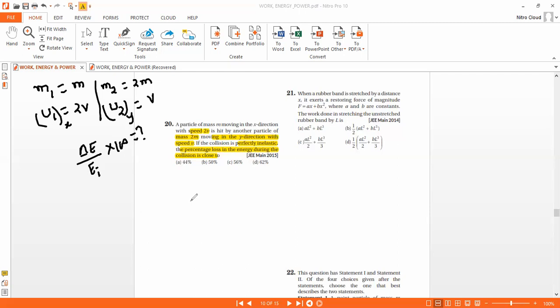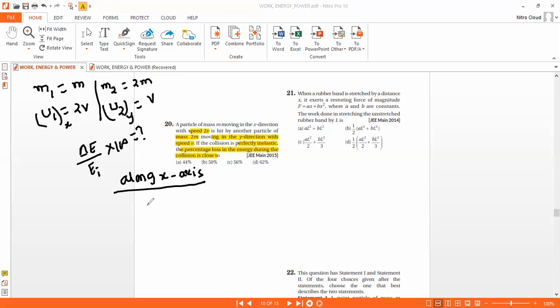In a perfectly inelastic collision, linear momentum will be conserved, but energy will not be conserved. Consider the x direction. The second particle is moving along the y axis, so its momentum along the x axis is 0.